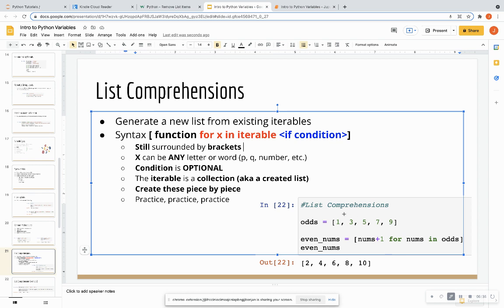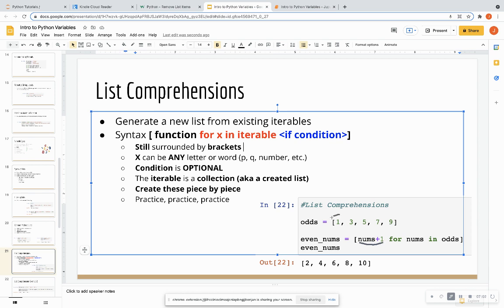So, for instance, in my example below, I have this list of odds, right? And I have 1, 2, 3, 4, 5 items in this list. So now I want to turn all of these odd numbers into even numbers. So I'm going to call a new variable even_numbers, and I'm going to set that equal to num + 1.